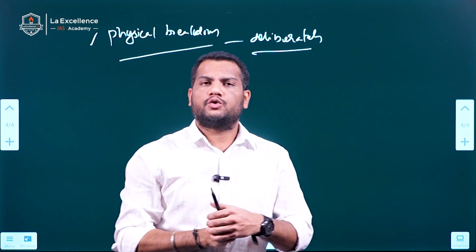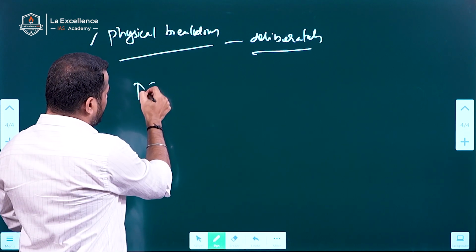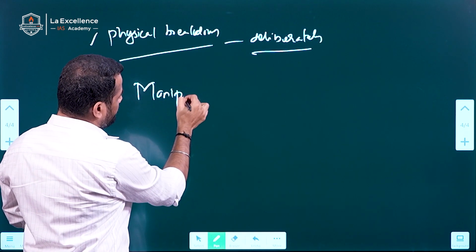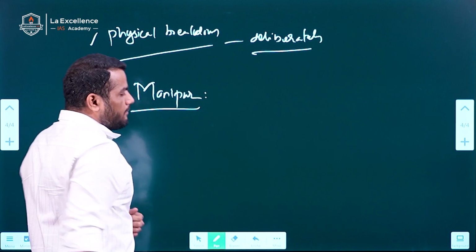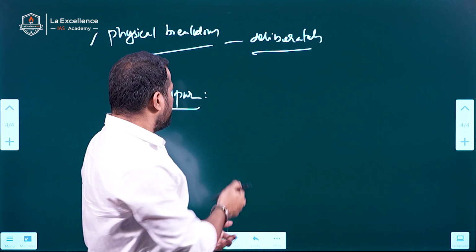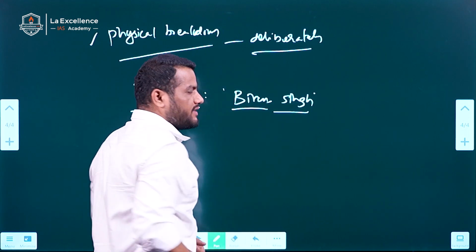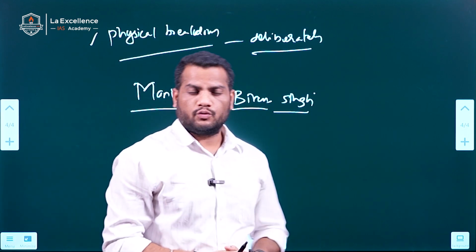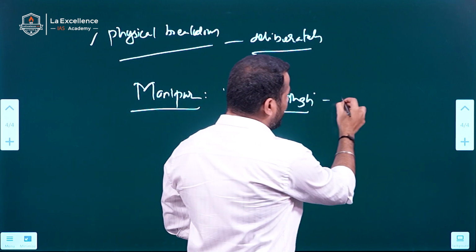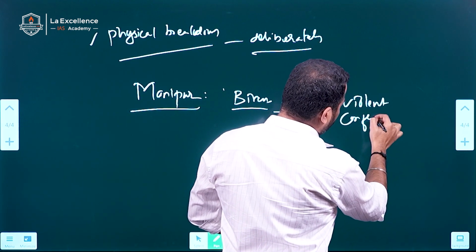But recently, president rule has been imposed in Manipur. We'll come now to why president rule has been imposed in Manipur. Manipur is witnessing president rule. Why? Recently, Biren Singh, the ex-CM, resigned from the post. Why? There was a violent conflict in the state.